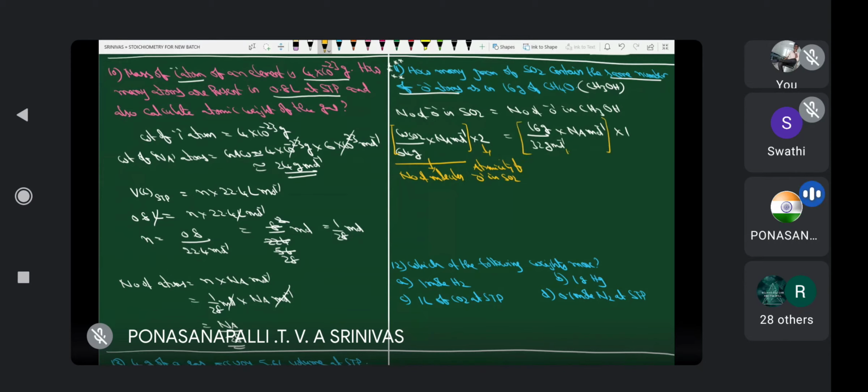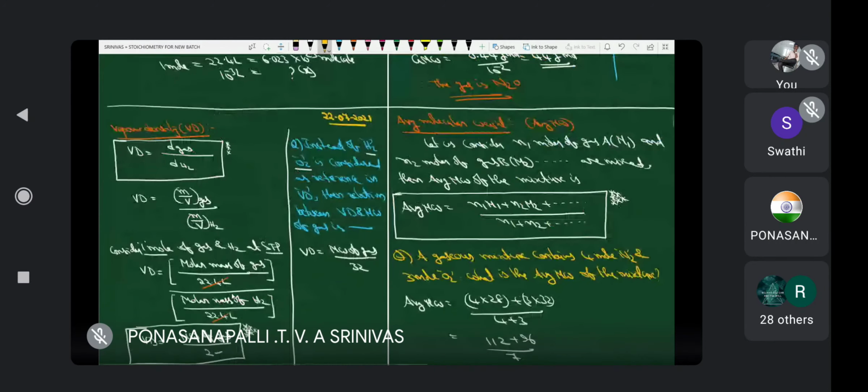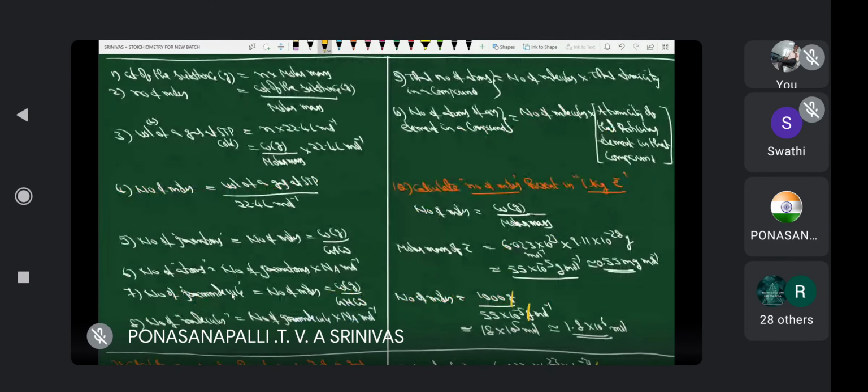Again, this is number of molecules of CH3OH, and this is atomicity of oxygen in CH3OH. Now, this is the formula to calculate number of atoms in a molecular substance. Number of atoms of an element in a compound is equal to number of molecules into atomicity.